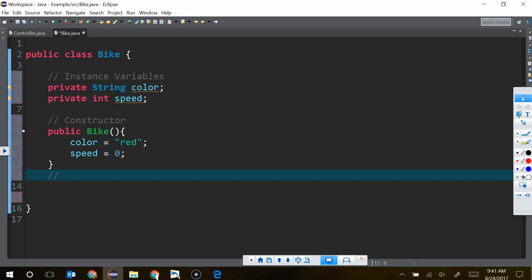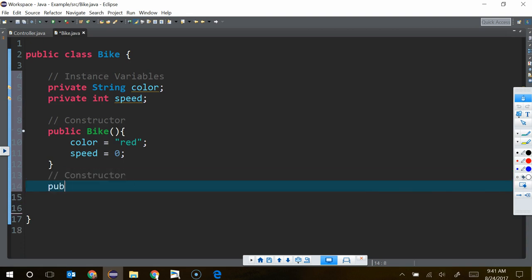another bike? I want to do another constructor where they tell me what color bike they're going to have. How do I do that? Do void. If I did void, that's going to cause a problem because then it's not going to know it's a constructor. It's going to think it's another method. So we'll leave the return type off. Constructors never have a return type, but we're going to call it the same name.